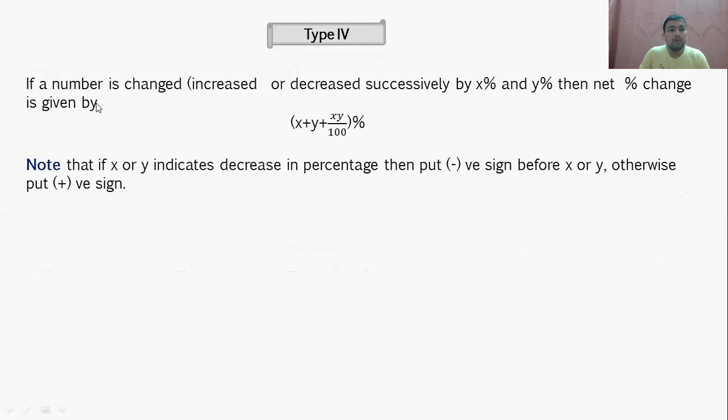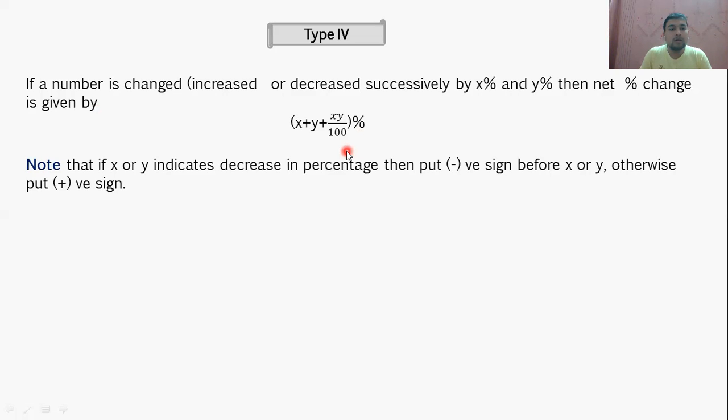Type 4 problem: if a number is changed, increased or decreased successively by x percentage and y percentage, then the net percentage change is given by x plus y plus xy upon 100 percentage. Let's say there is one number which is increased or decreased successively by x percentage and then y percentage. So what will be the net percentage change? It is given by x plus y plus xy upon 100.